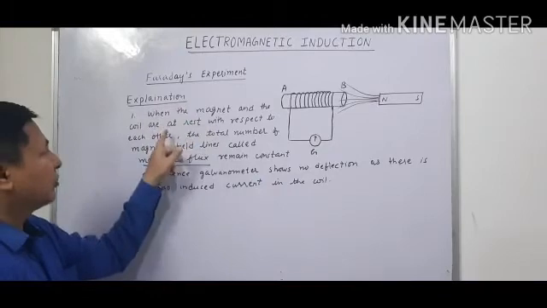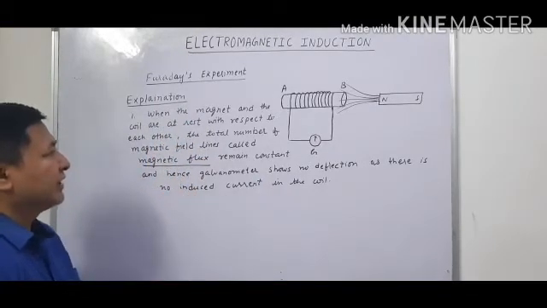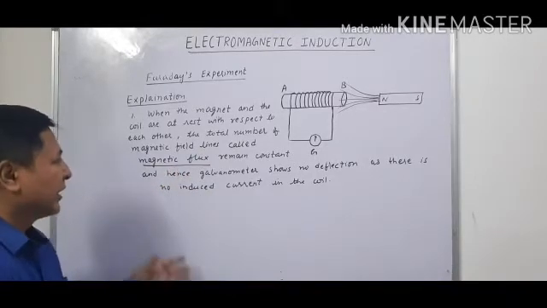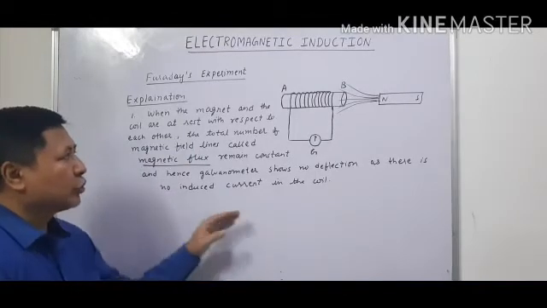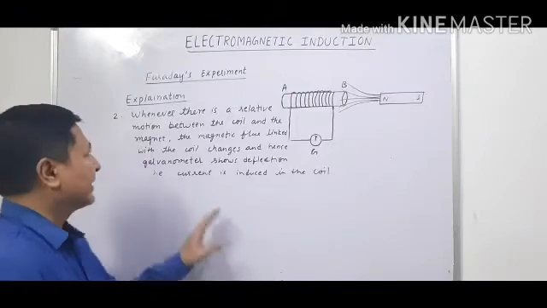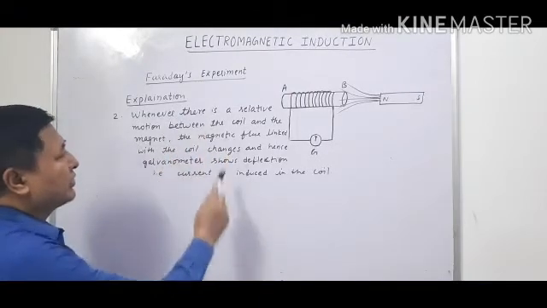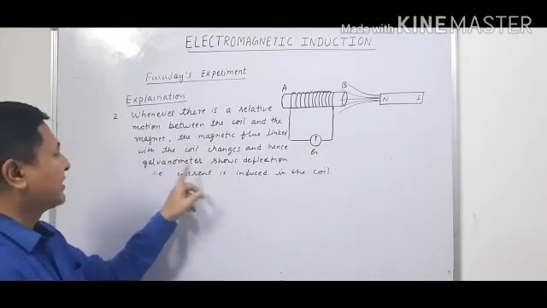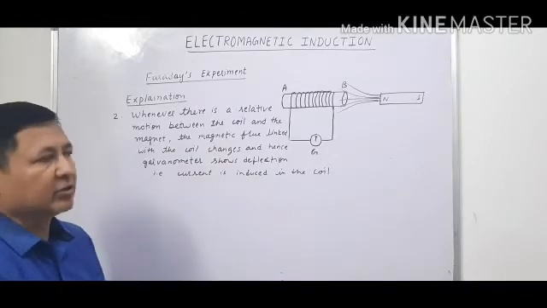When the magnet and the coil are at rest with respect to each other, the total number of magnetic field lines, that is called magnetic flux, remains constant, does not change, and hence the galvanometer does not show any deflection as no current is induced in it. Now let us see the second explanation given by Faraday. Whenever there is a relative motion between the coil and the magnet, the magnetic flux linked with the coil changes, and hence the galvanometer shows deflection, that is, current is induced in the coil.